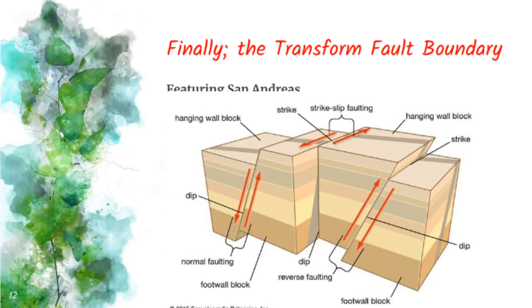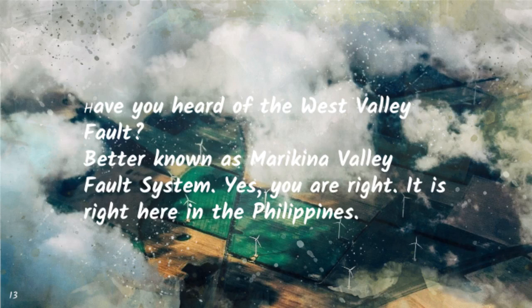This is also called the strike-slip fault, where two plates slide past each other. The San Andreas Fault was formed when the Pacific Plate and the North American Plate slid past each other 30 million years ago. The Marikina Valley Fault stretches from the Metro Manila cities, Quezon, Marikina, Pasig, Makati, Taguig and Muntinlupa, to the provinces of Cavite and Laguna. When the fault moves, this is the feared Big One.